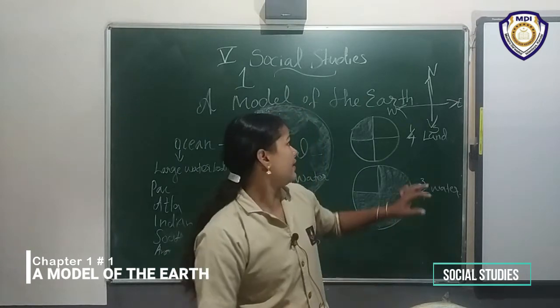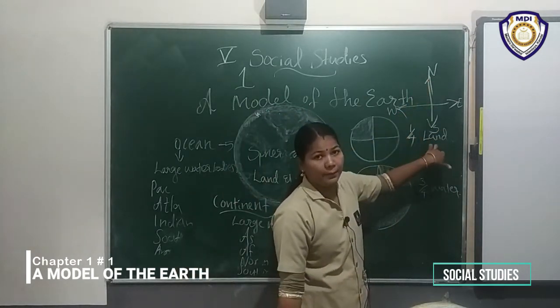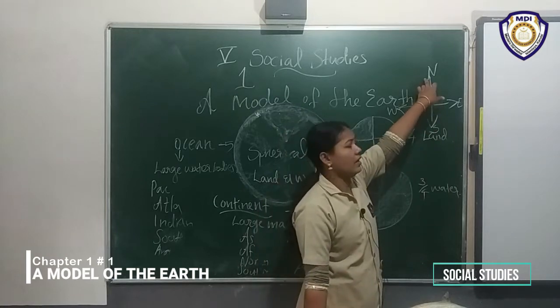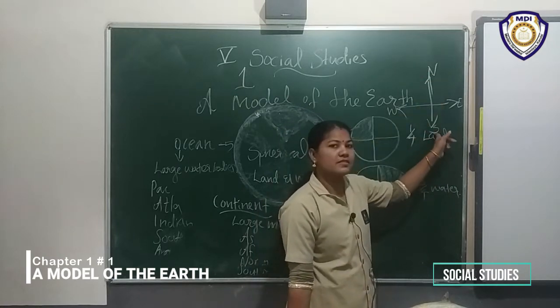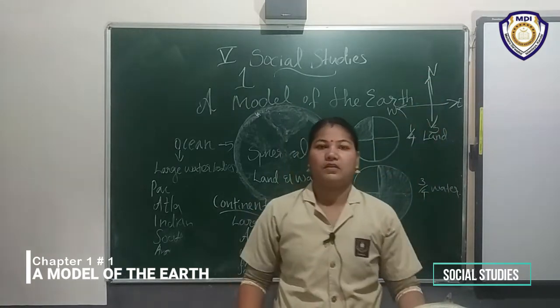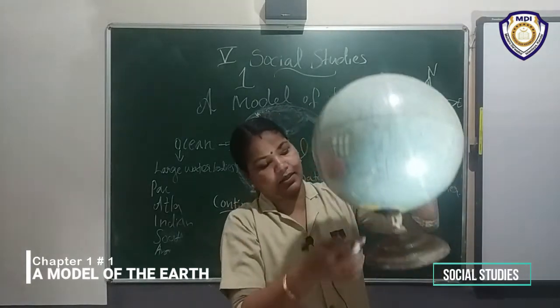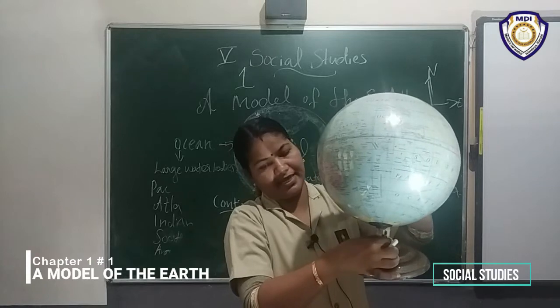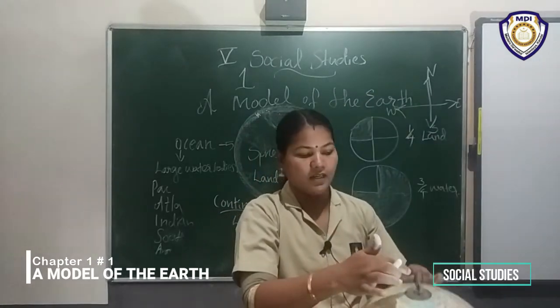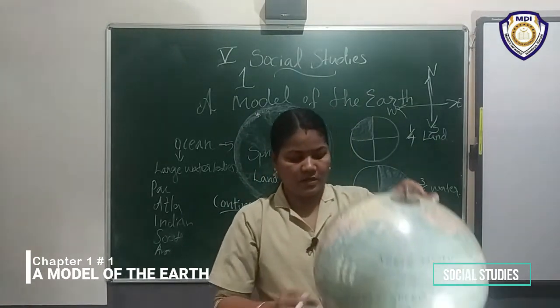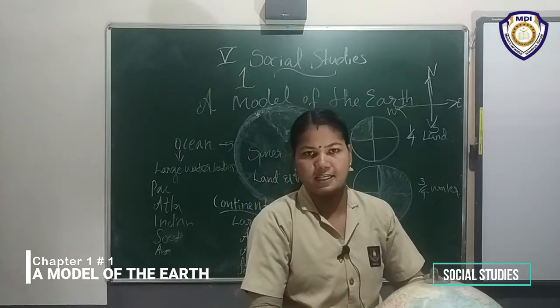Then here are 2 end points. That is the north pole. Here is the south pole. When we look here, we can see here is the north pole. Here, at the bottom, is the south pole. This is north pole. This is south pole. Is it clear?